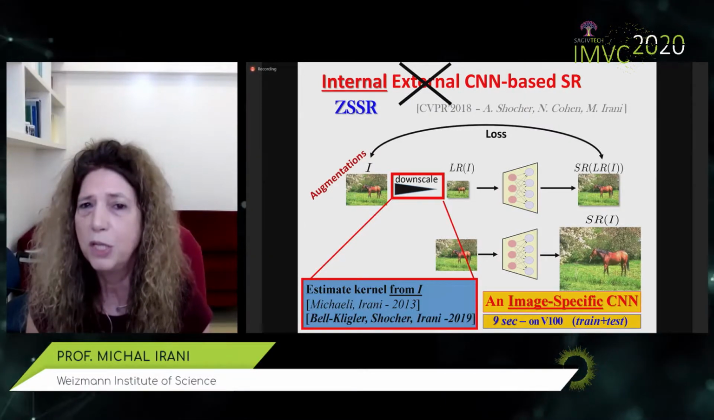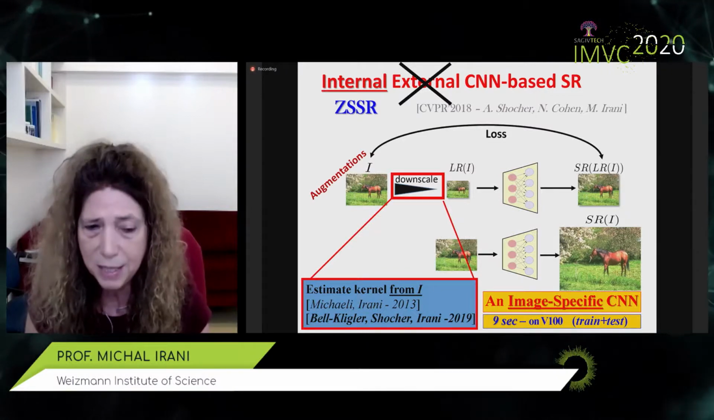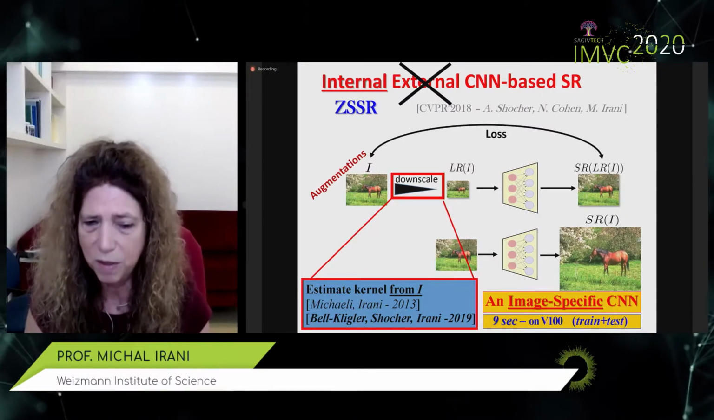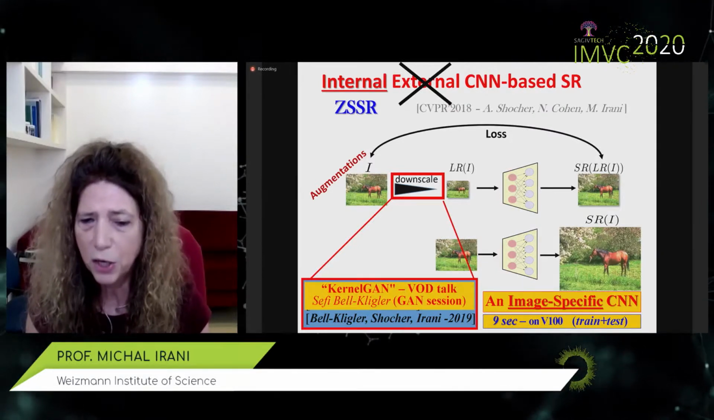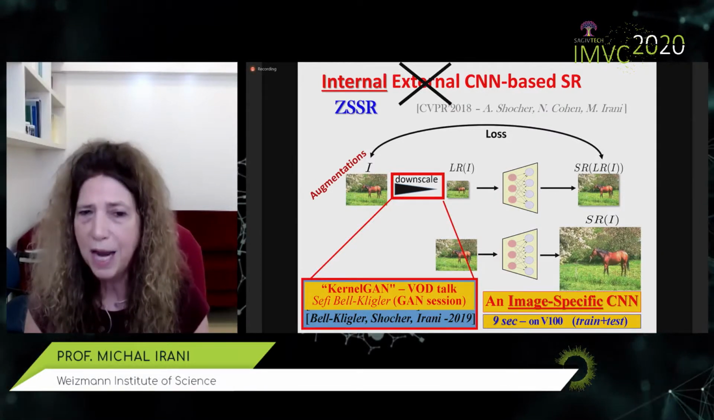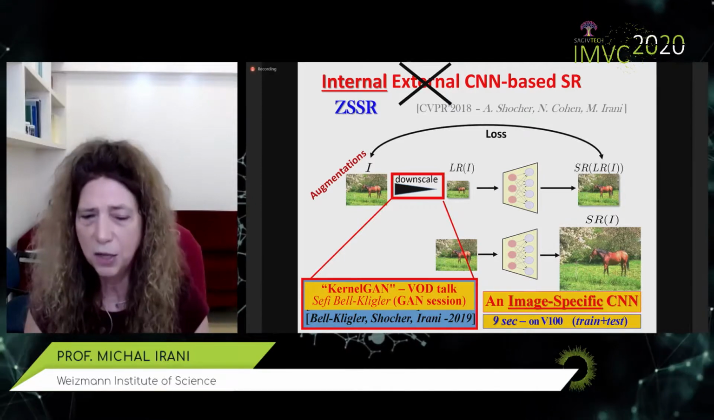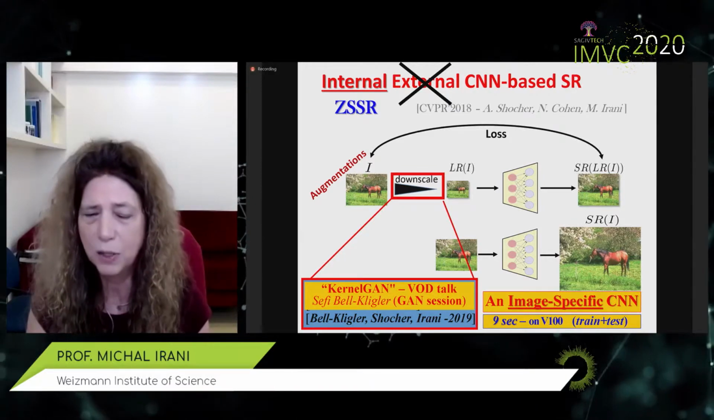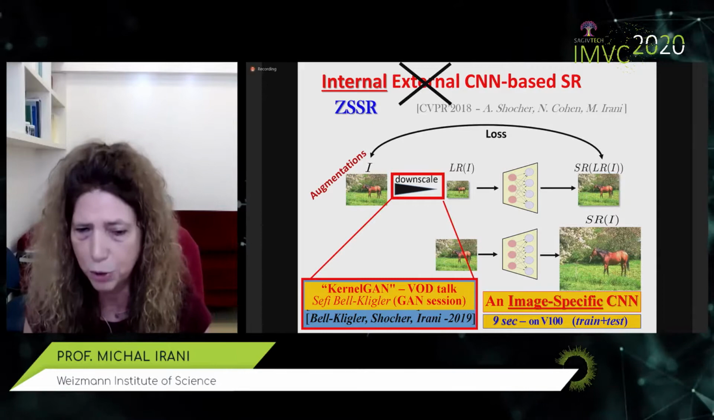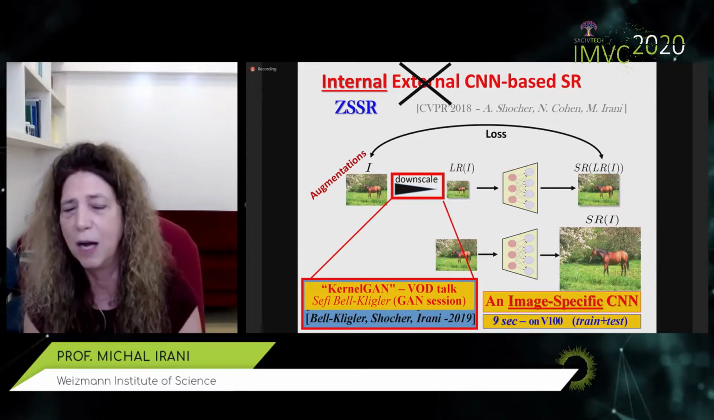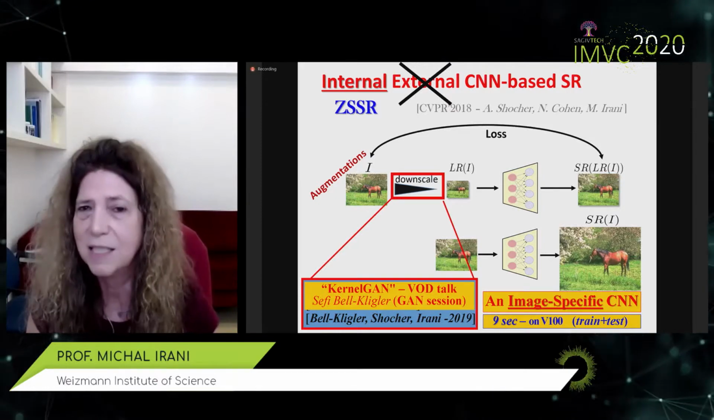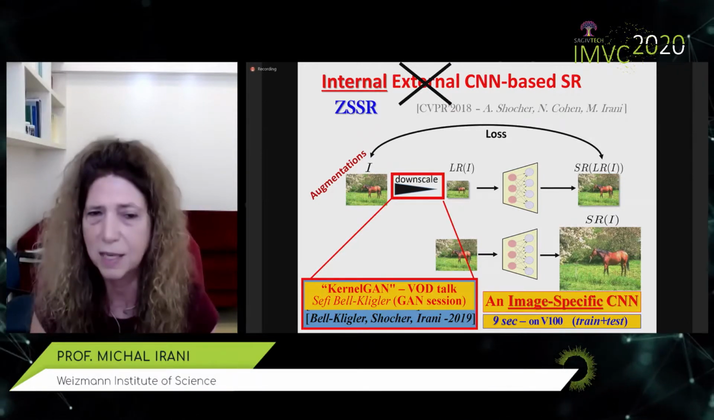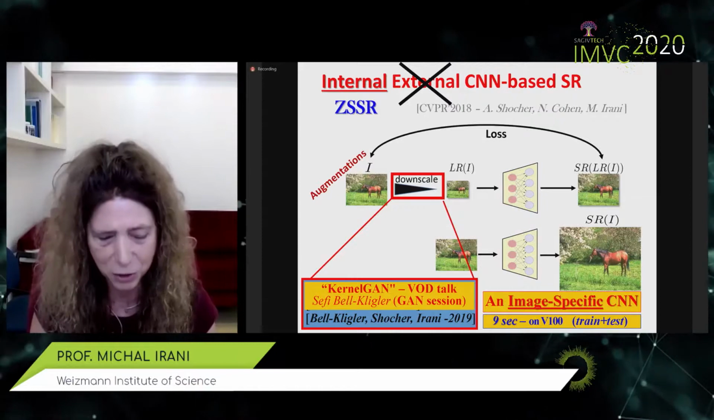And more recently, we showed how this can be done using deep internal learning, a work with Sefi Bagon and Asaf Shocher. We call it KernelGAN. We're able to recover the correct downscaling kernel using a GAN trained internally on the low-resolution image itself. And there's a recorded talk by Sefi in the GAN session immediately after my talk. So I encourage you to go listen to it.